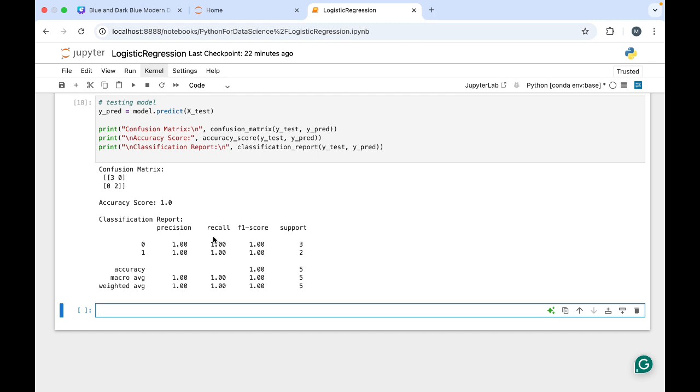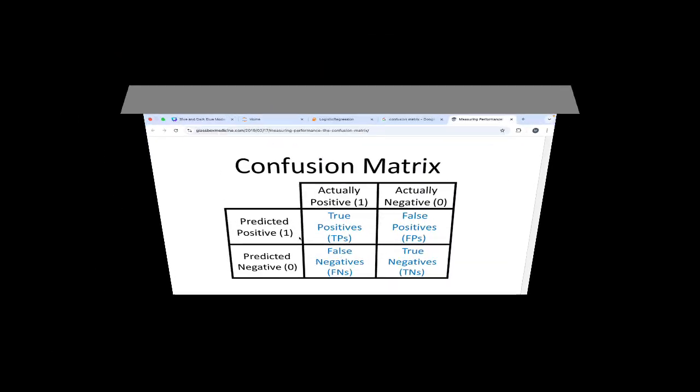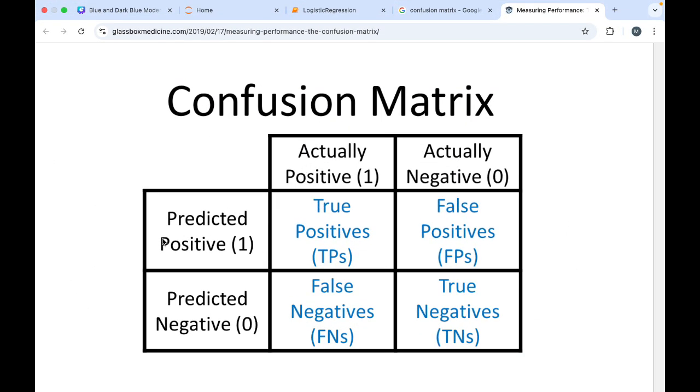So now these terminologies are clear. What is this confusion matrix? This is how a confusion matrix looks, with actual values and predicted values, like true positive, true negative, false positive. It can tell us whether we are falsely flagging something, like an illness, or whether it's really an illness. This is an example of how a confusion matrix looks, and the rest of the terminologies of the confusion matrix we have learned. So what is a classification report, what is precision, what is recall, all those things are now clear. So let's move further in our logistic regression.